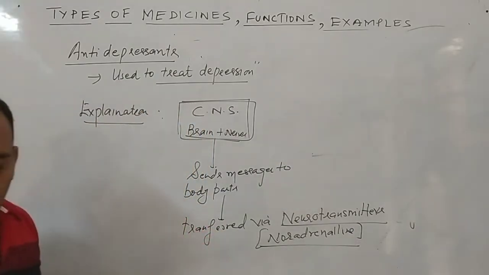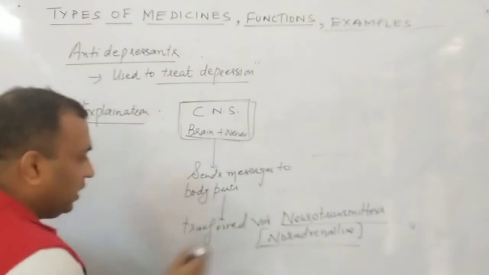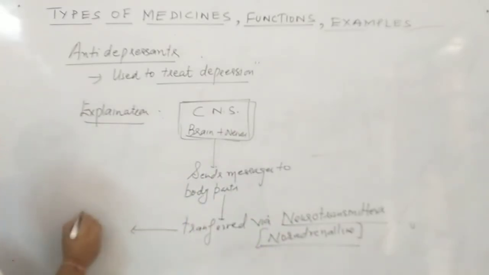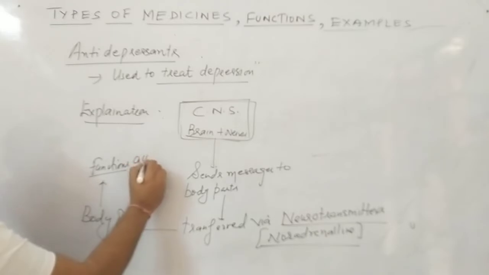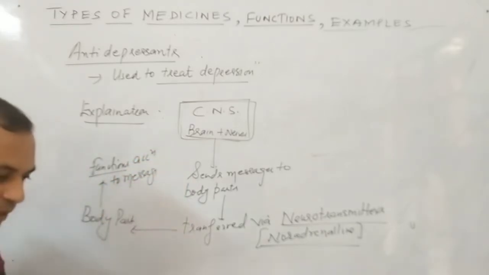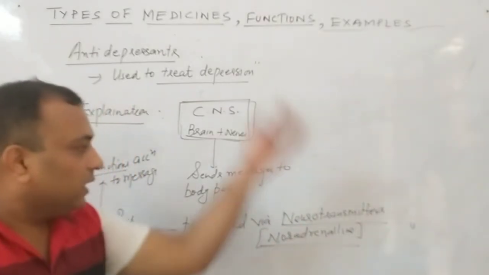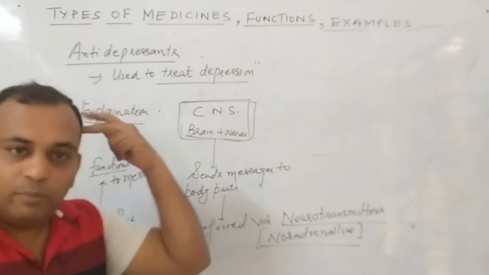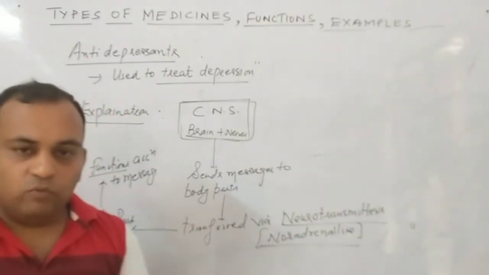This is one of the most important neurotransmitters, noradrenaline. Clear to all of you? This noradrenaline transfers the message to the body part, and the body part then functions according to the message. Or you can say simply one thing, that if I am doing the work right now, my hand is going up and down, that also is due to a message that is coming from our brain and nerves via noradrenaline to my hand, and this particular work goes on.